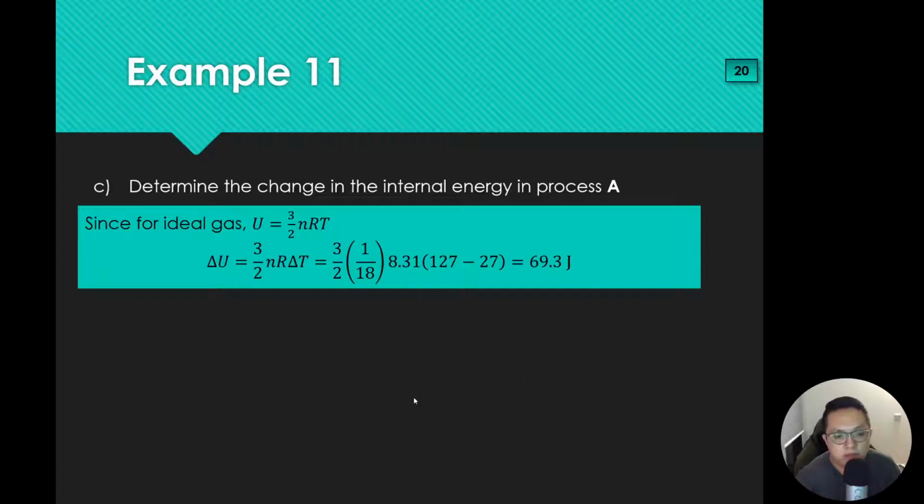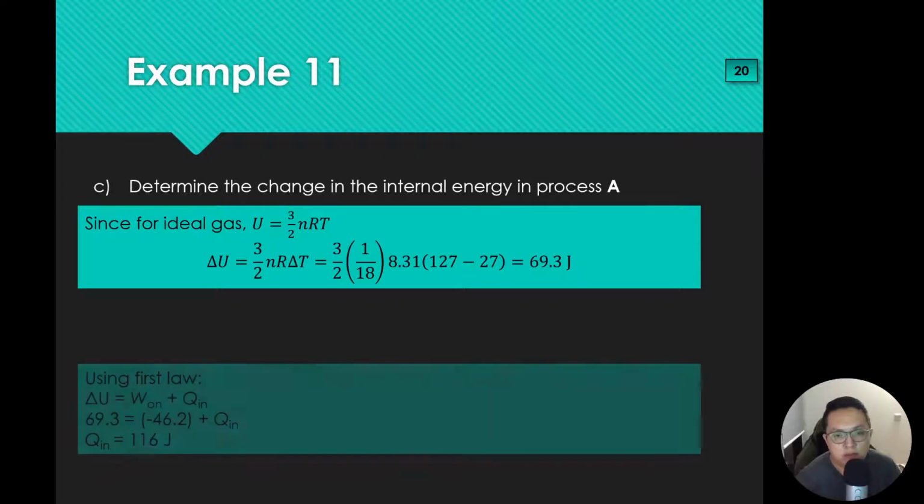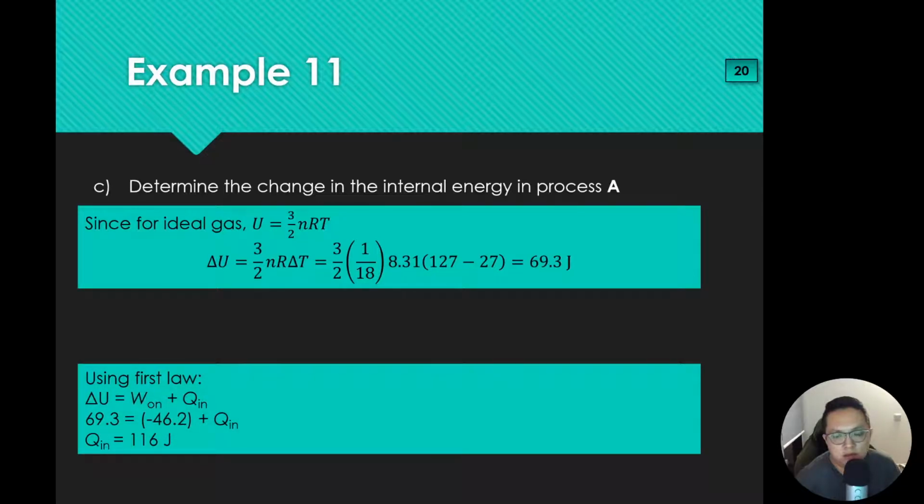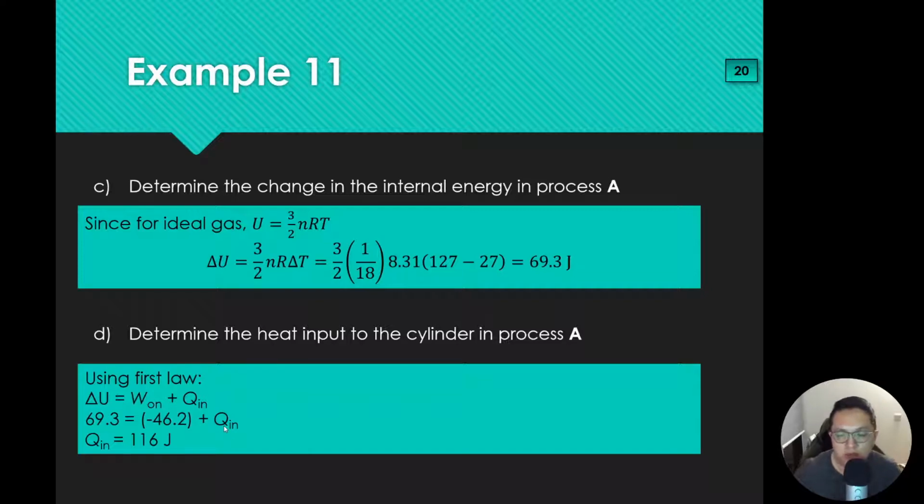I think you might be a bit confused about where we are right now. Next, determine the heat input to the cylinder in process A. We worked out the work done, which was work done by the gas, positive 46.2. Delta U here is 69.3 joules. I can work out Q in. Q in is 116 joules. Because the gas is expanding, the gas should be losing energy, yet I'm still gaining energy. That means the magnitude of Q in must be larger than the magnitude of W on in order to get this value. Right, let's move on.